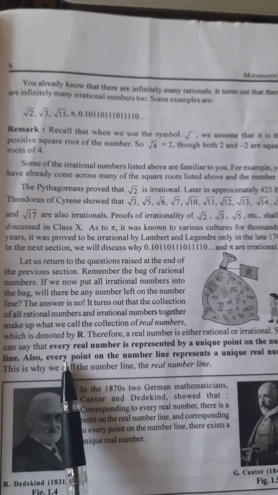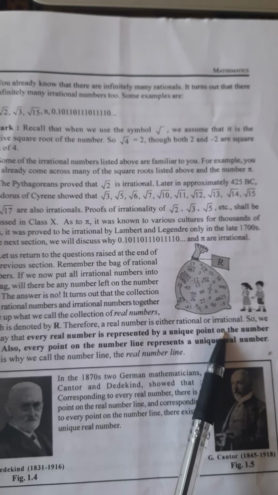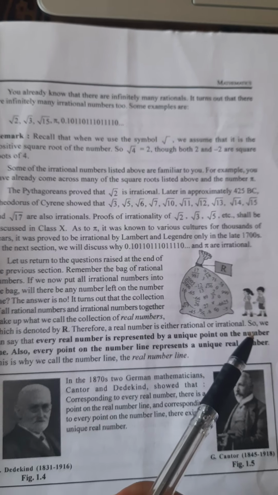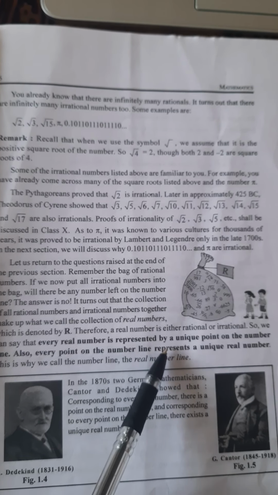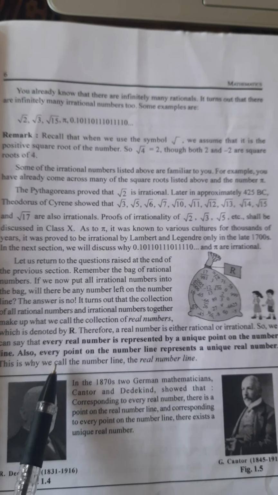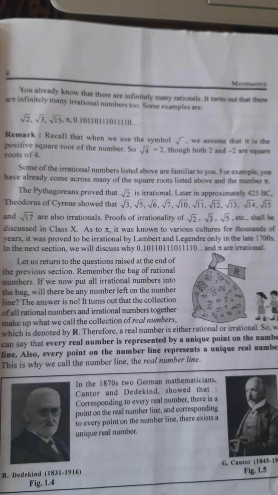So, we can say that every real number is represented by a unique point on the number line. Also, every point on the number line represents a unique real number. That is the reason why the number line is called the real number line.